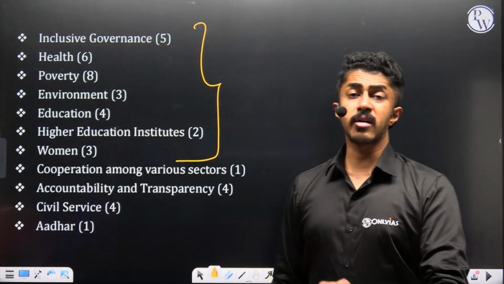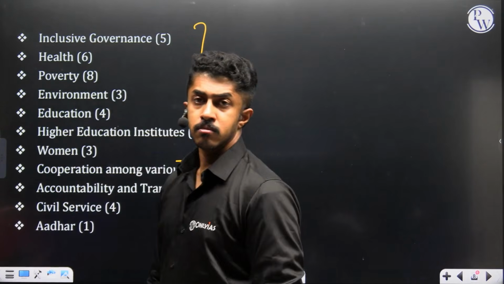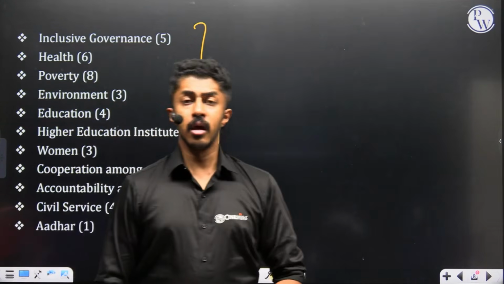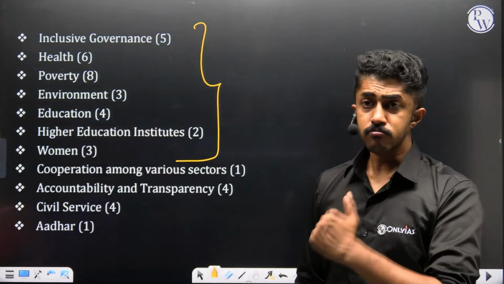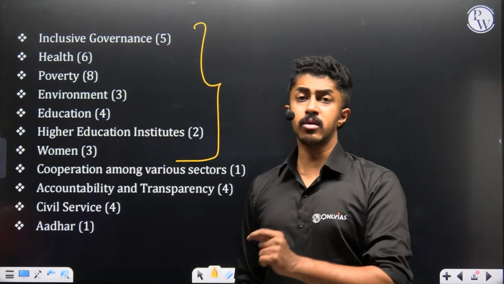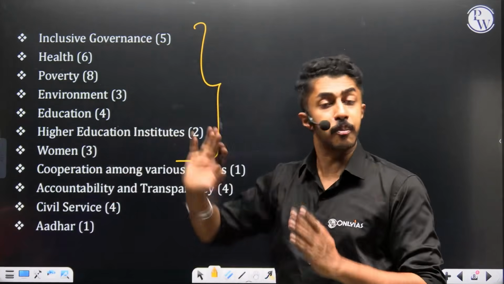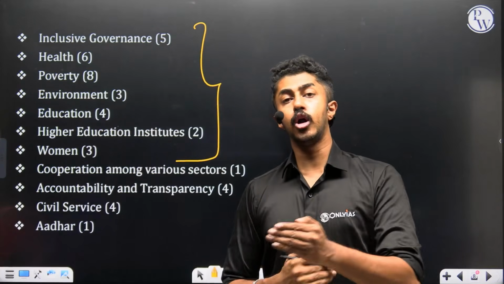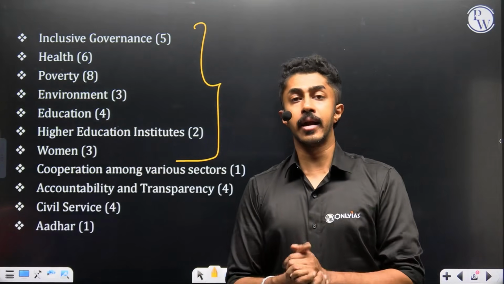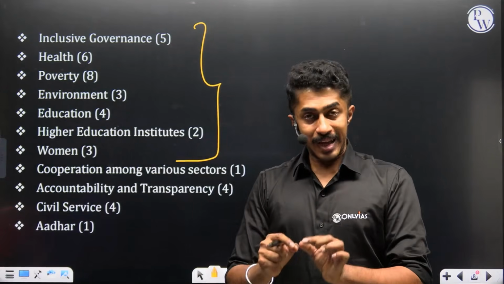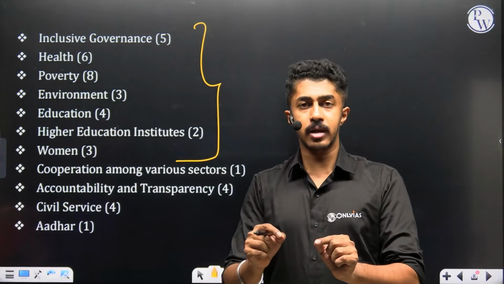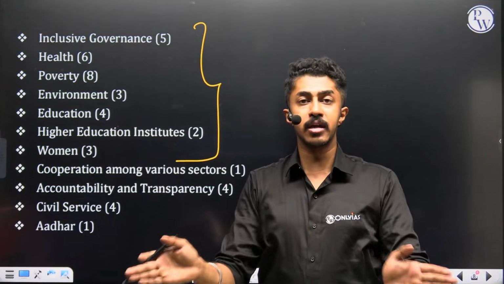So overall transparency in the system. It could be with regard to RTI, it could be with regard to corruption, it could be with regard to digital governance, which is again another topic in itself. So all of these are interconnected, interrelated topics. So when you pick up one topic, ensure that it has broad applications.